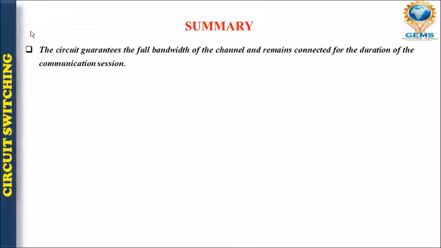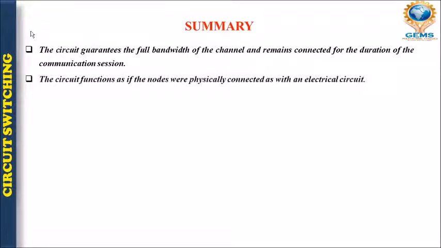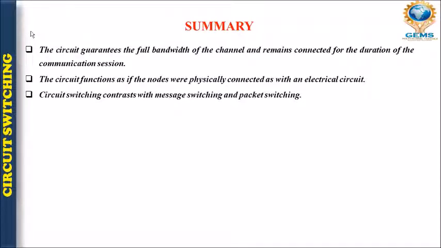So let's talk about the summary. A circuit has full bandwidth because it is a dedicated line, a dedicated path which we establish in circuit switching. Circuit function is very similar to an electrical circuit, right? Circuit switching contrasts with message switching and packet switching.